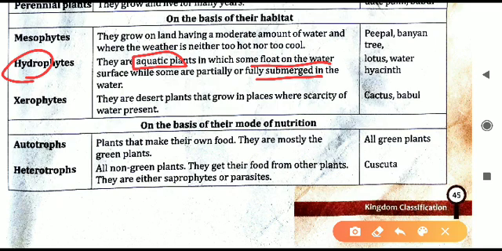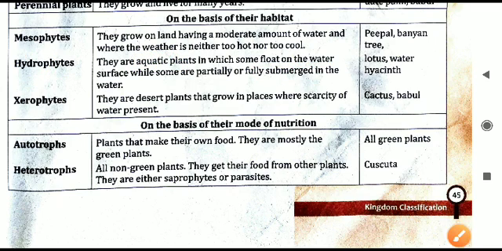Aquatic plants are there. So all these plants which are growing in the water bodies, either they are floating on the water bodies or they are submerged in the water bodies, all of them are called the aquatic plants, and therefore they are categorized as hydrophytes. Example is given here: lotus, it is floating on the water. Second also is water hyacinth, that you can see in the lakes. On the upper layer of the lake, you can see green leaves of water hyacinth spread. In the rainy season, it is very common.